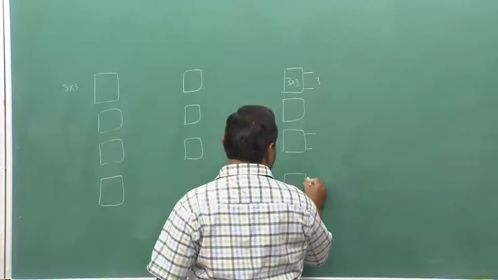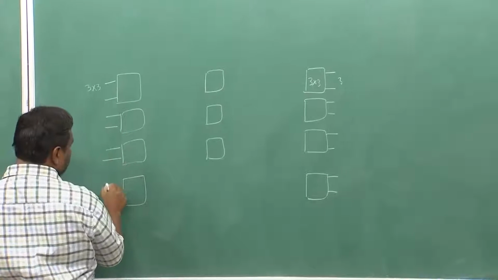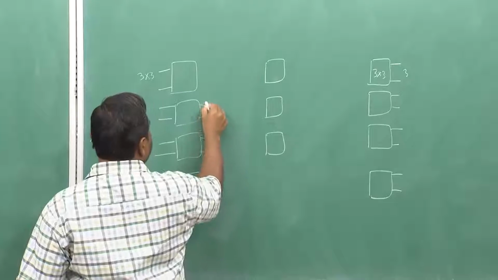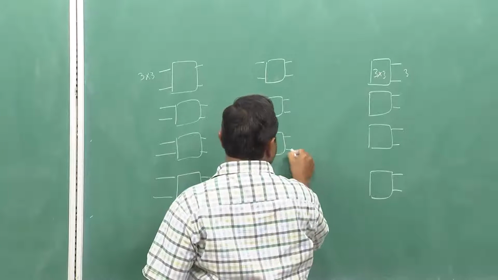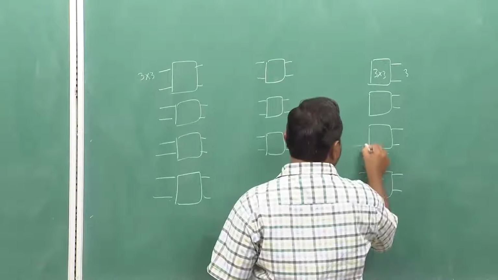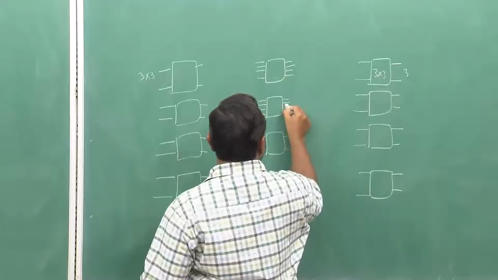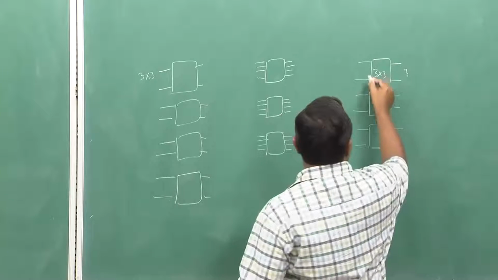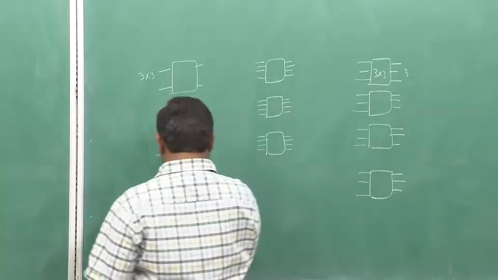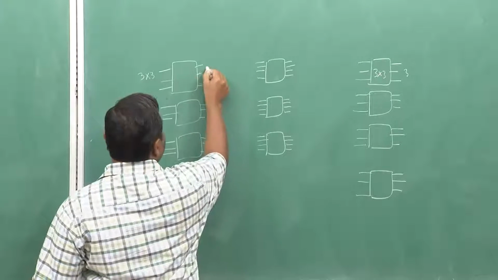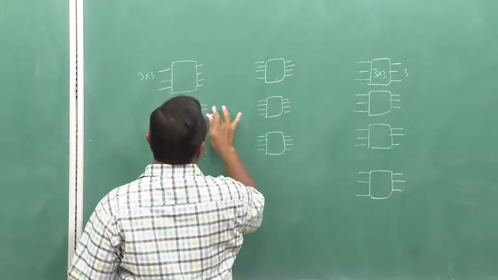So, the number of switches in the middle stage will always be 3. So, this will be a 4 by 4. Oh, this will be all 3.